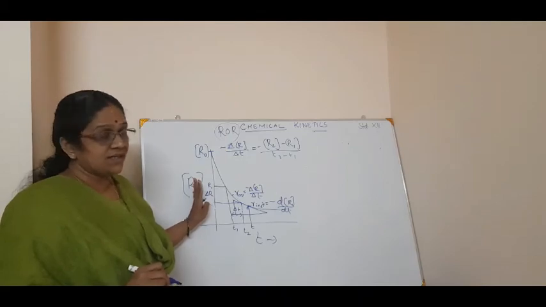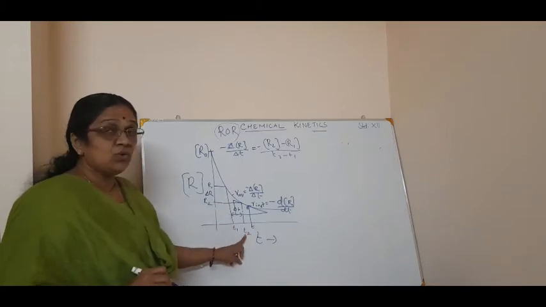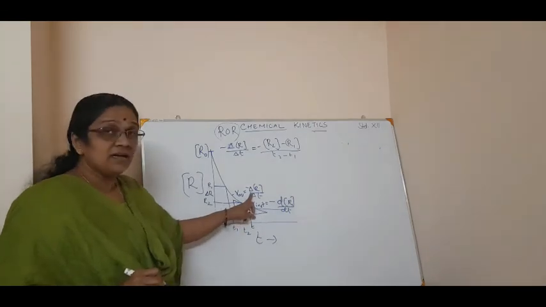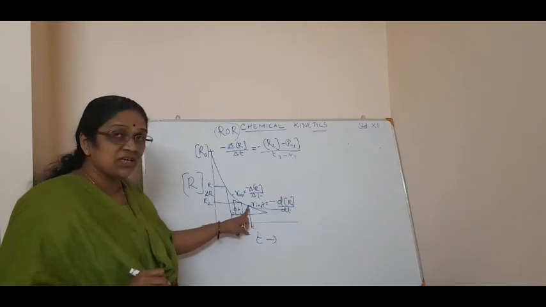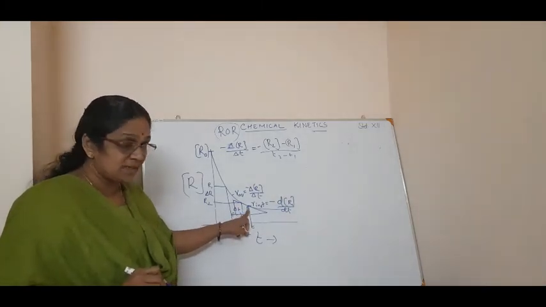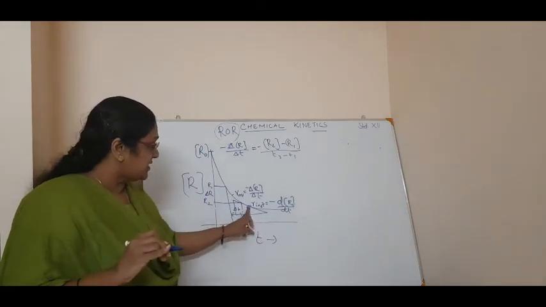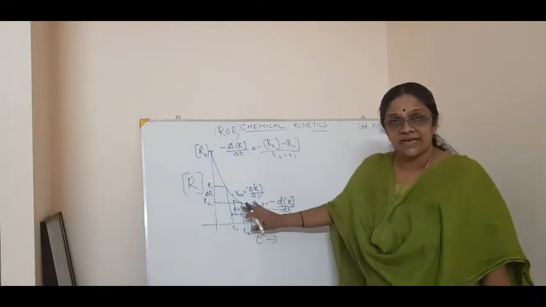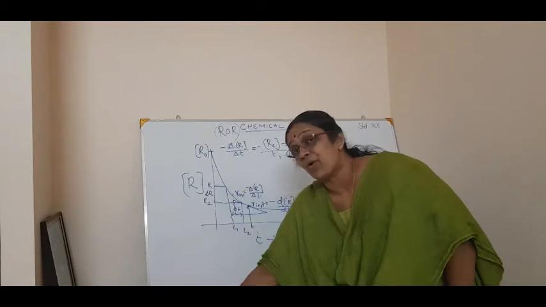It's simple, isn't it? You got a curve like this. From this you find R1 and R2 with T1 and T2. The change in reactants with time is the average rate of reaction. And if you want to find the instantaneous rate of reaction at a particular time, you draw a tangent, and the slope will give you the rate of reaction. Correct? Clear?